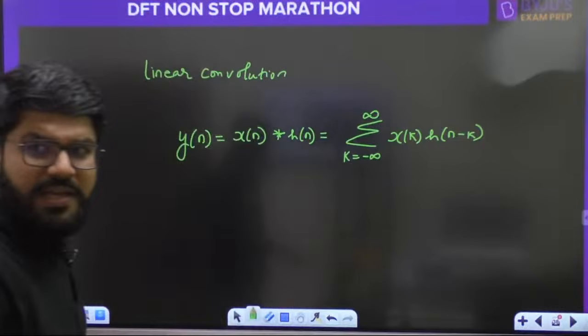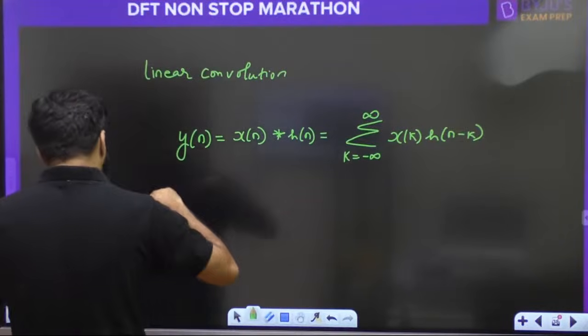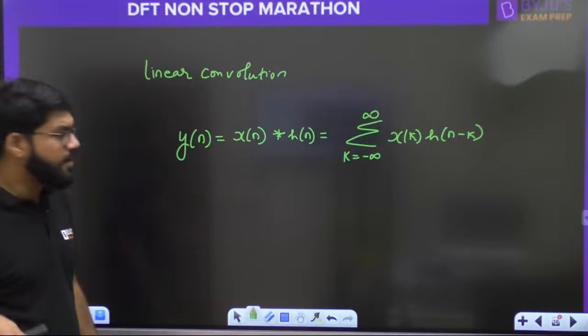Yes, Kanugula, the period 2 pi was the period in DTFT. Here the period is N. Okay.